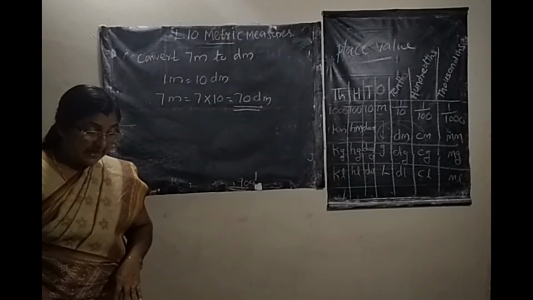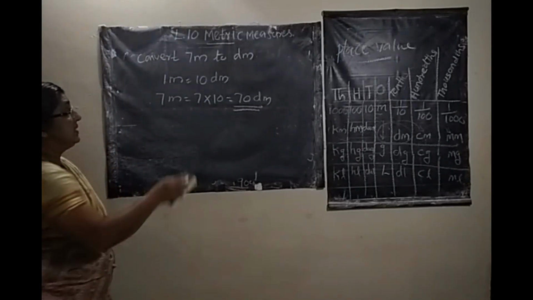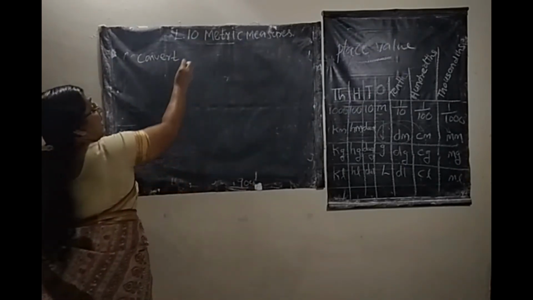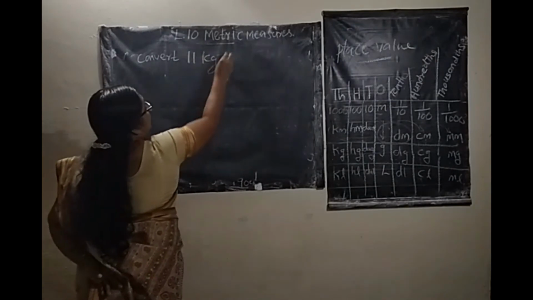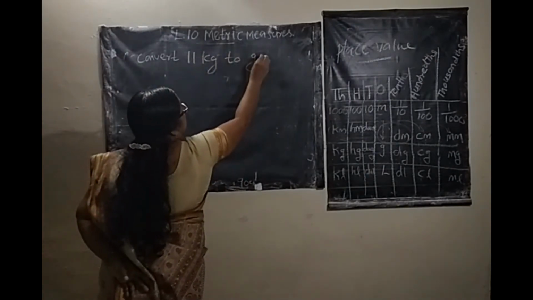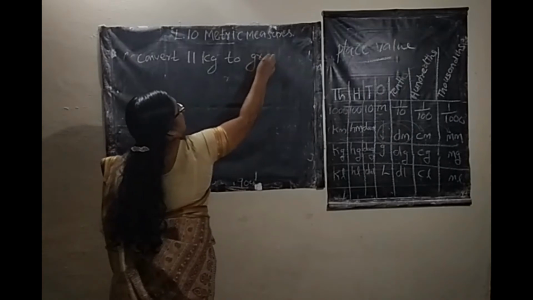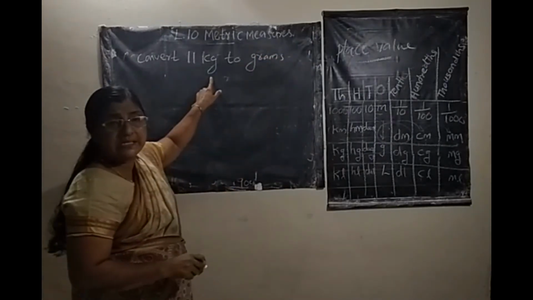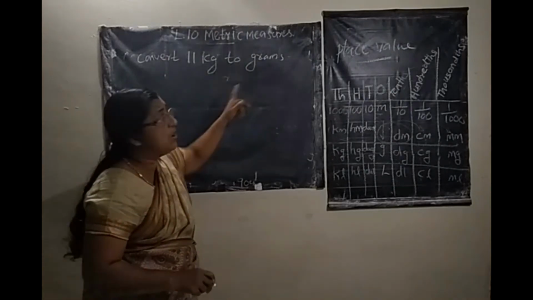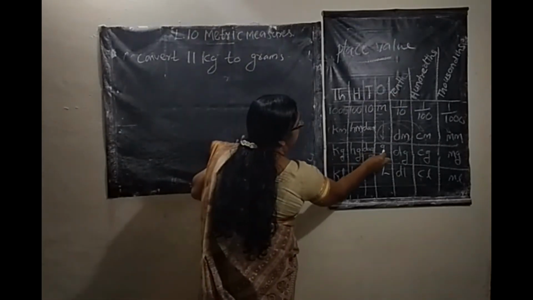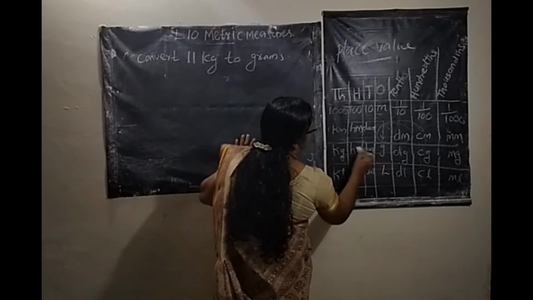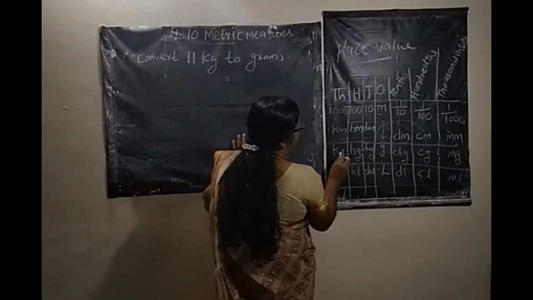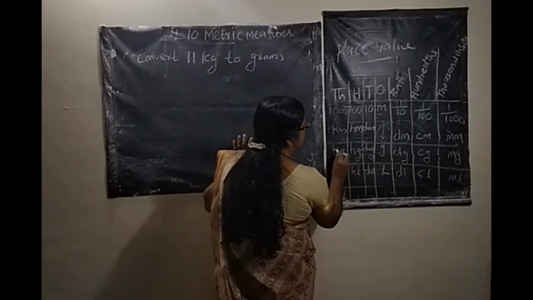Next, convert 11 kilogram to grams. Here 11 kilogram. Here kilogram is the higher unit, gram is the smaller unit. From kilogram to gram, 1, 2, 3, 4. Kilogram is 1000 times greater than gram. So 1 kilogram equals 1000 gram.